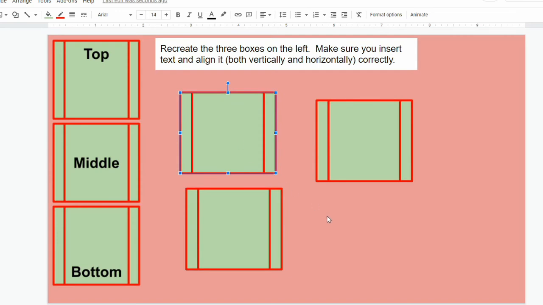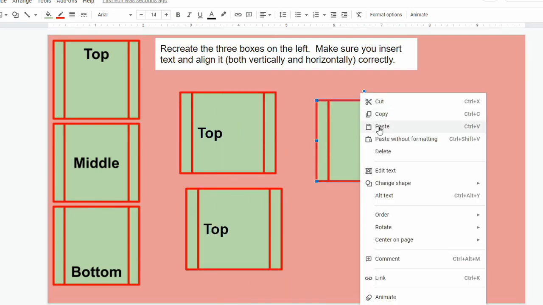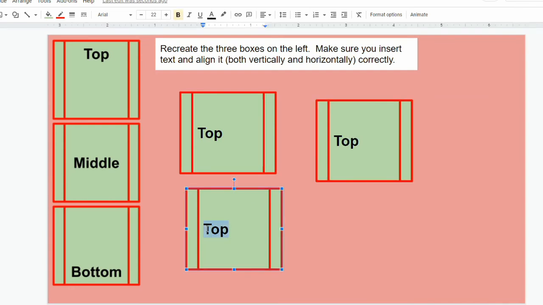Then to type inside the box, you just click on it, and then you're just going to type. So I'll type top, and I use size 22 font and bold. And then again, I'm just going to copy that, paste it, and then after I paste it, then I'm going to change it to say middle and bottom.